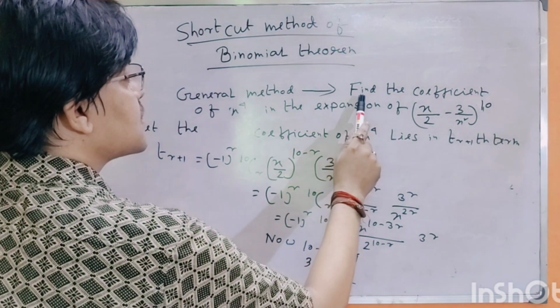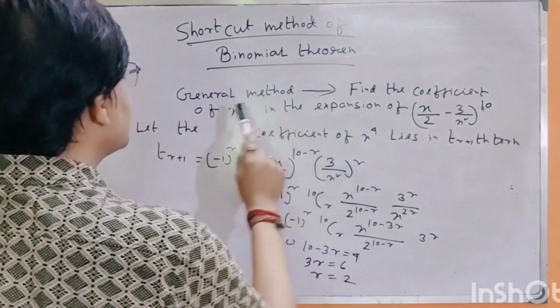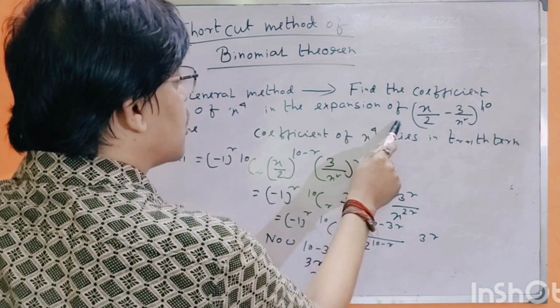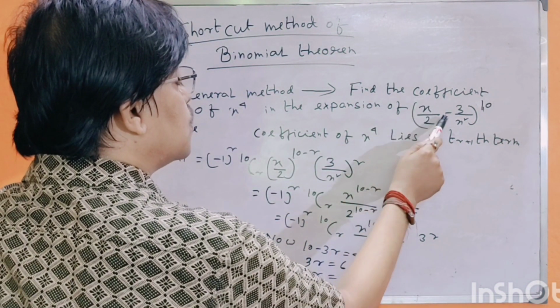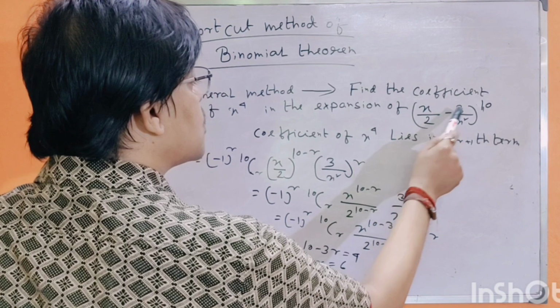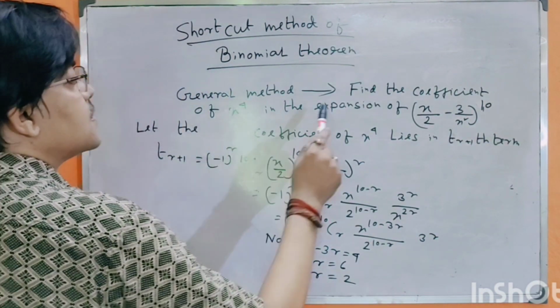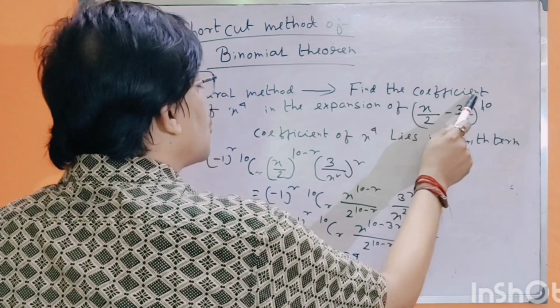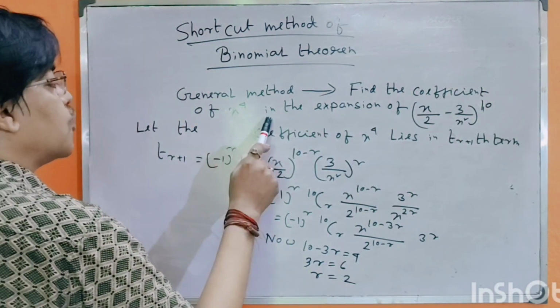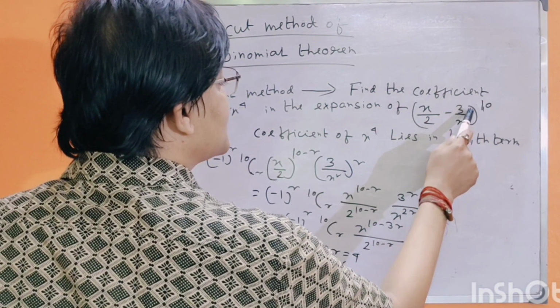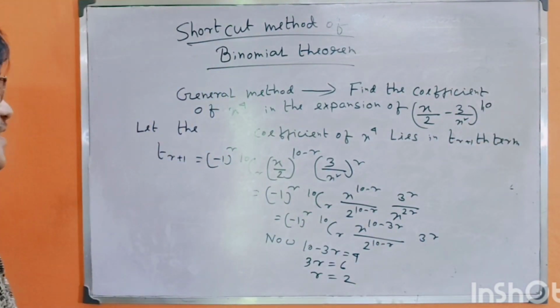The problem is: find the coefficient of x to the power 4 in the expansion of (x by 2 minus 3 by x square) whole to the power 10. Say again, find the coefficient of x to the power 4 in the expansion of (x by 2 minus 3 by x square) whole to the power 10.